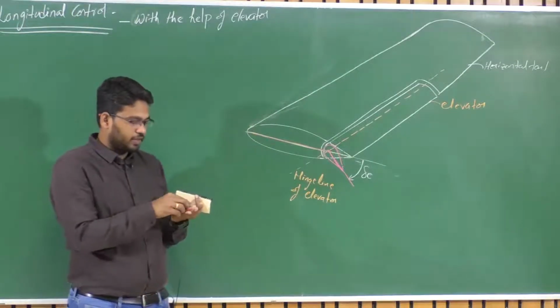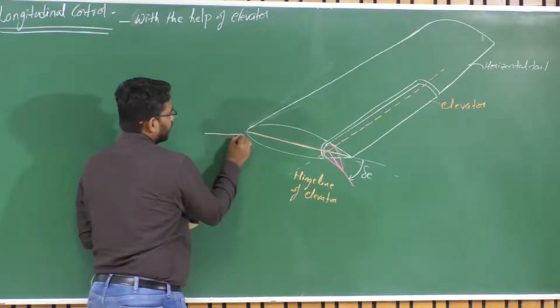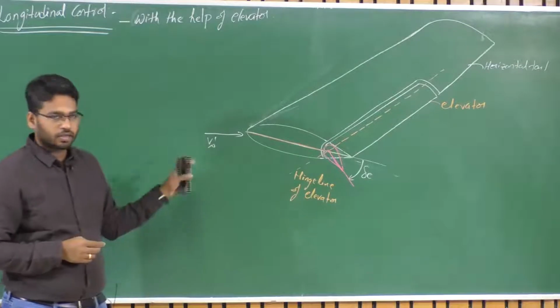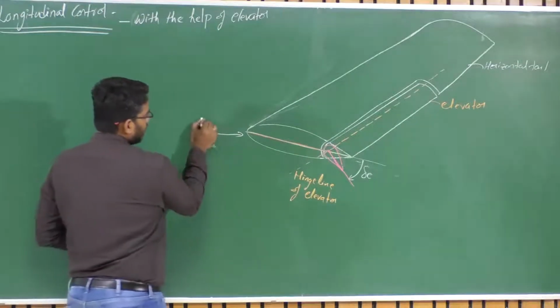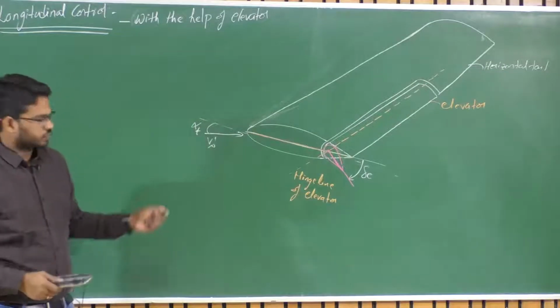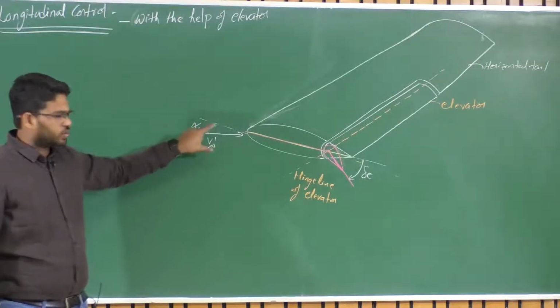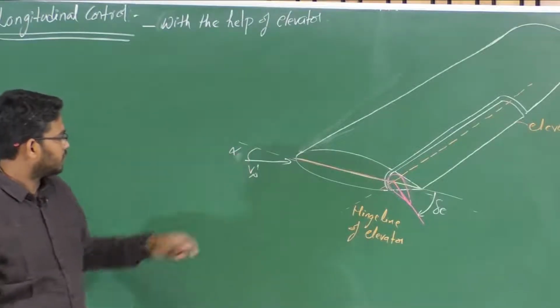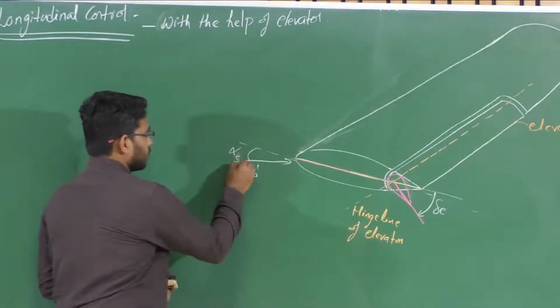Let us say initially the aircraft is trimmed or flying at a particular V infinity prime. This is the horizontal tail, right? So the tail is seeing a certain alpha t initially, which includes i_t as well, right? So let us assume that as the stabilizer angle of attack, alpha_St. Okay.